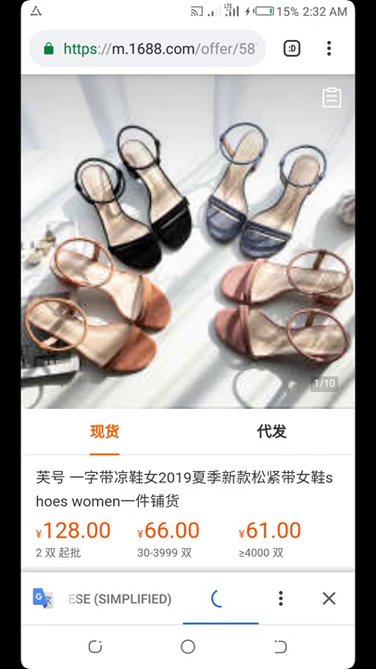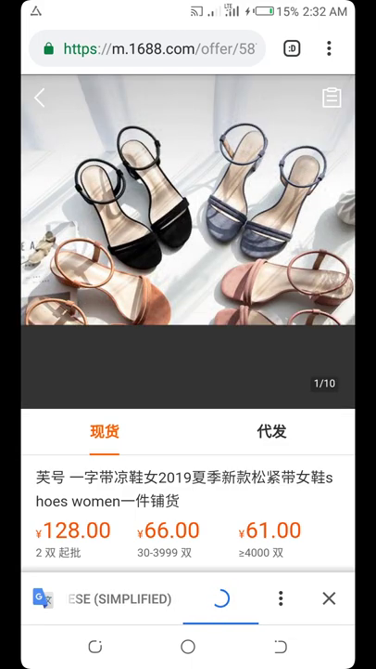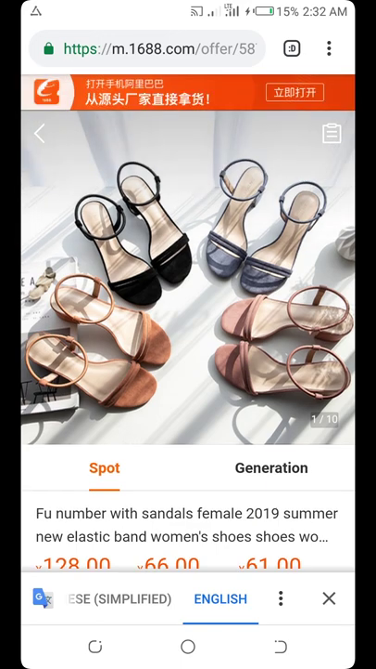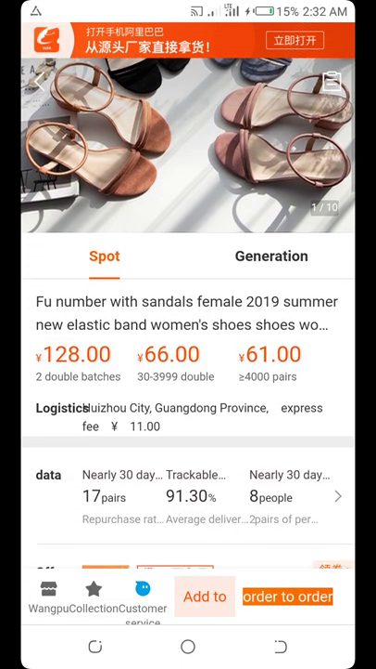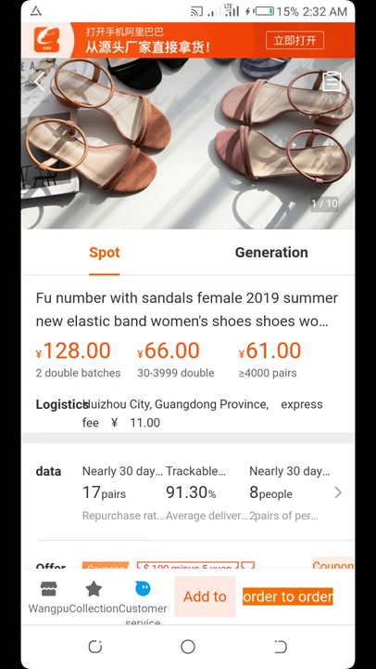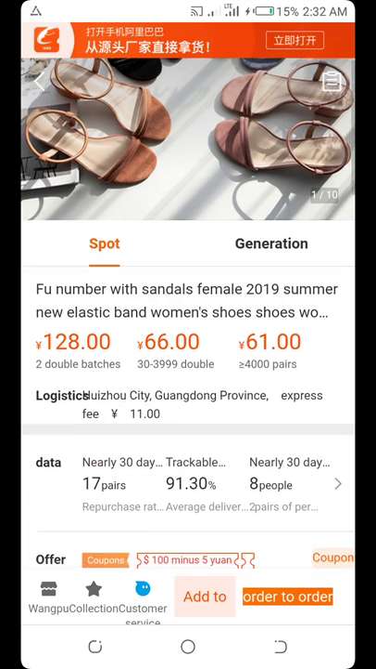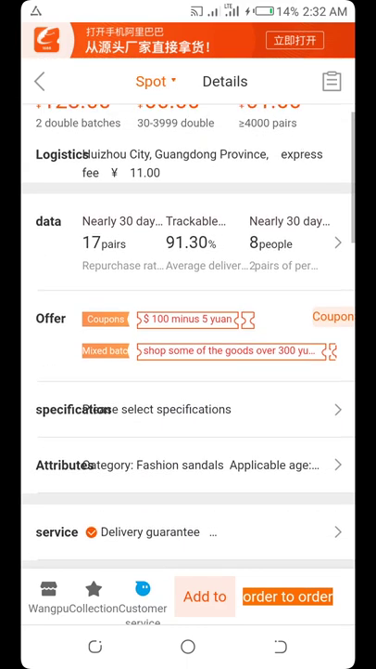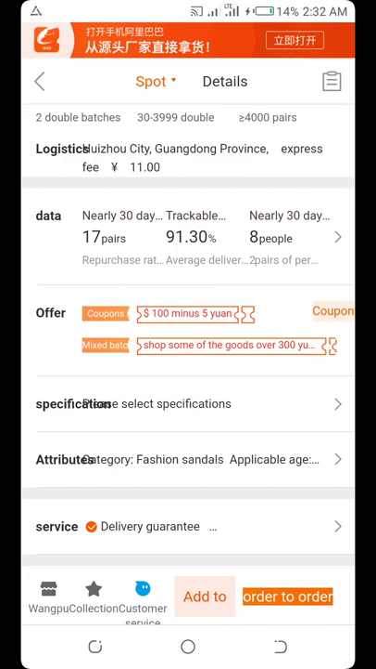Okay, now you can see these sandals. You can see everything written about it. It's 128 yuan. Now you see in nearly 30 days 17 pairs were purchased. Okay, you come down again. In nearly 30 days 8 people purchased. This is just the way people are buying it.